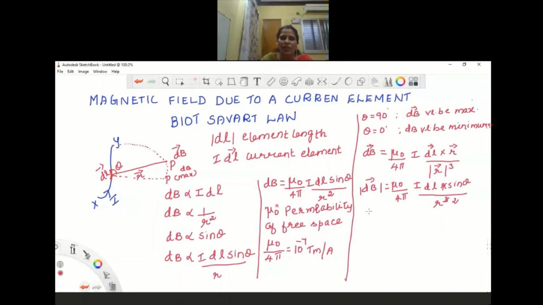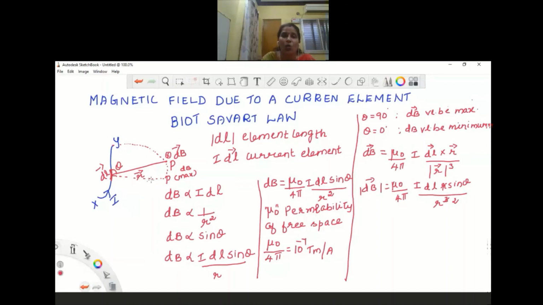So now we discussed the relation between the strength of the magnetic field and the current. We also discussed the magnitude of the strength of the magnetic field, the value of mu naught by 4 pi, and what a current element is. We also discussed how to write Biot-Savart's law in vector form. And I told you the direction of the magnetic field is perpendicular. So you can mark it like this: it is perpendicular to the plane containing the dl vector and the r vector.